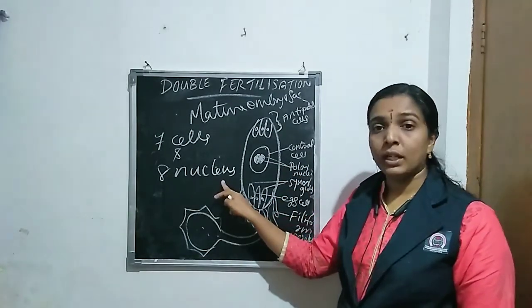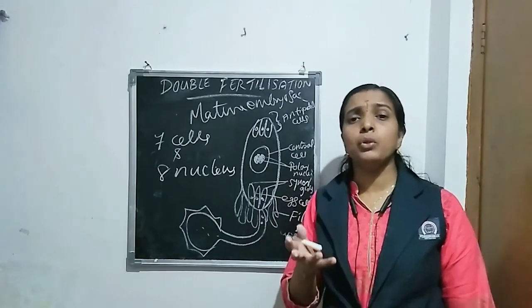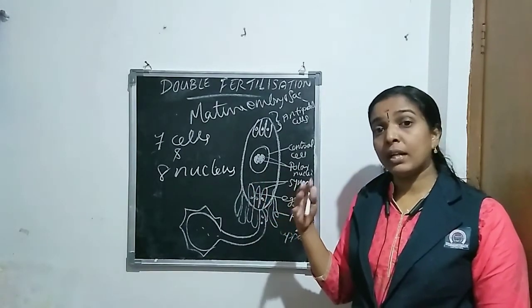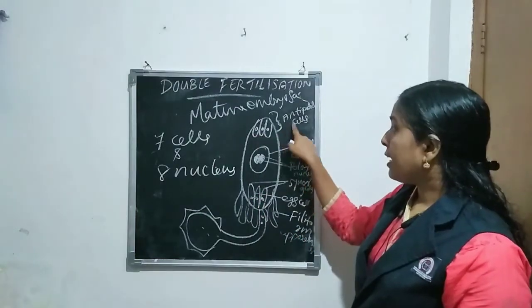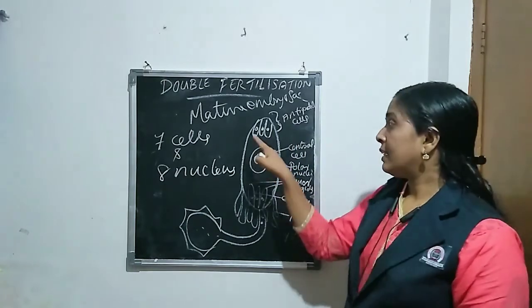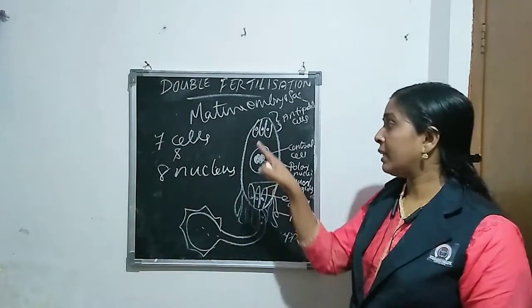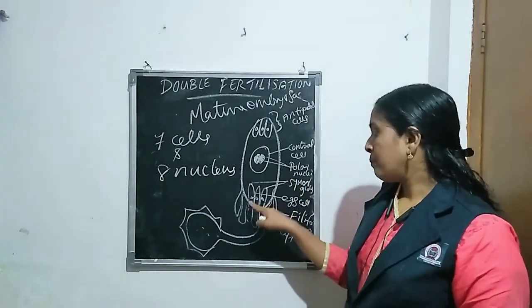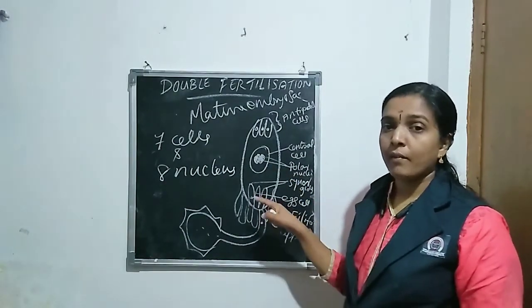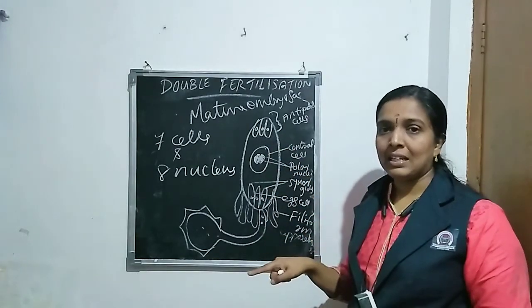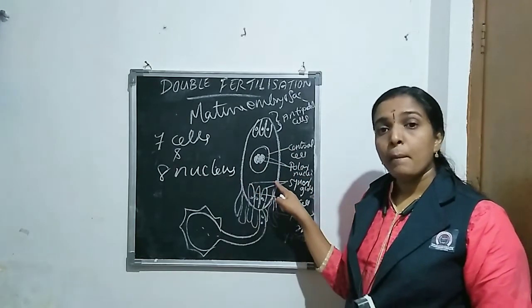Then 8 nuclei. Where are they present? Antipodal cells with 1 nucleus each, here 3 nuclei. Then the central cell with 2 nuclei. Then the egg apparatus also has 3 nuclei. So 3 plus 2 plus 3, 8 nuclei present.